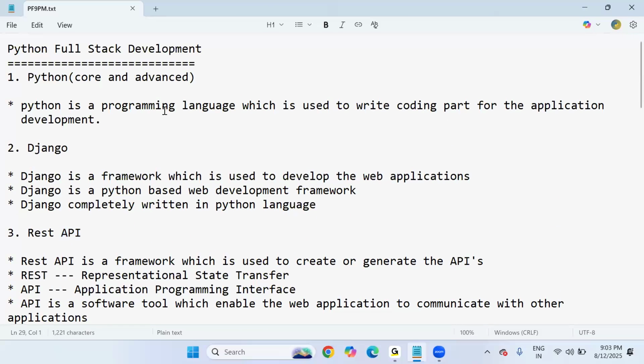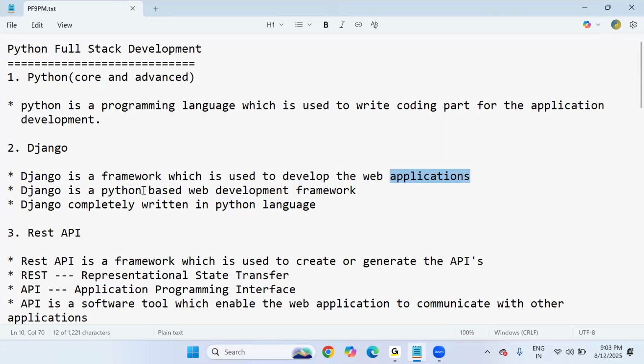As I said, in all these subjects you are going to learn only one programming language, that is Python. It's a programming language which is used to write the coding part for application development. Next, Django. It is not a programming language. It is simply a framework which is used to develop web applications.